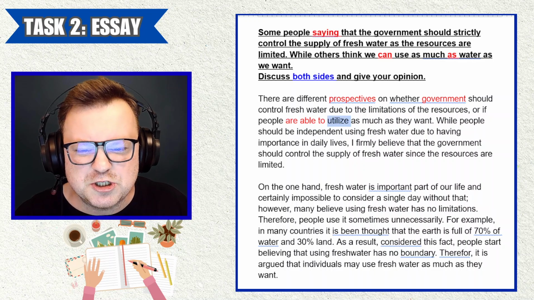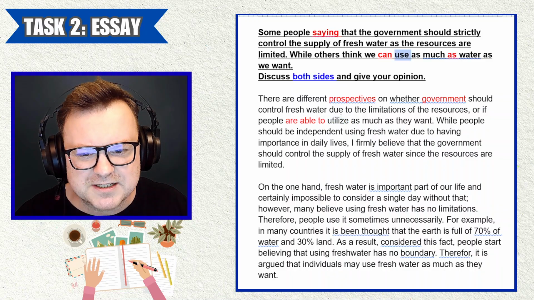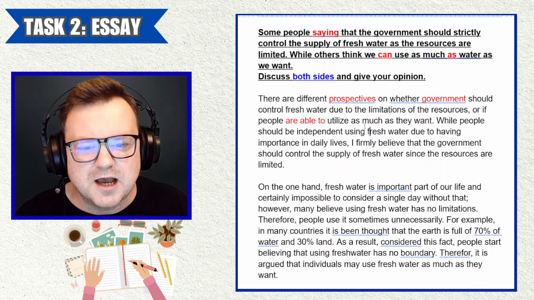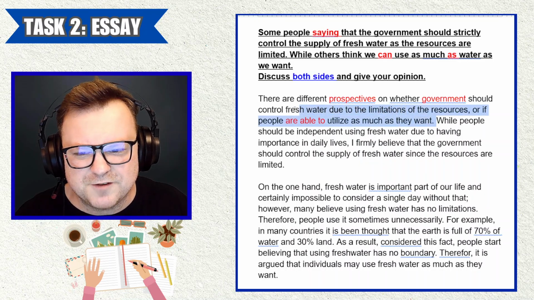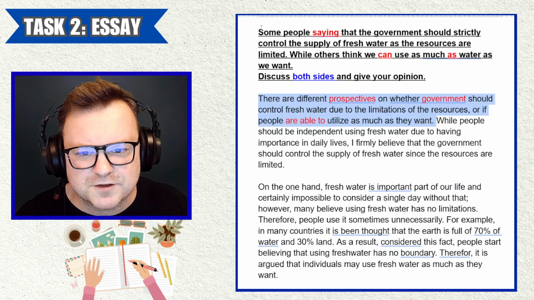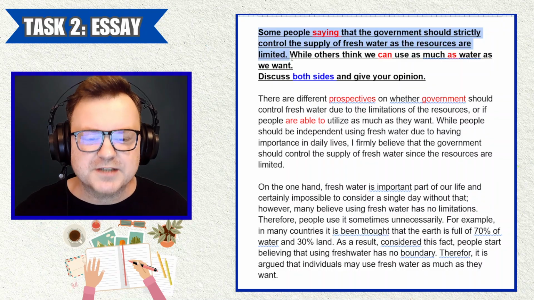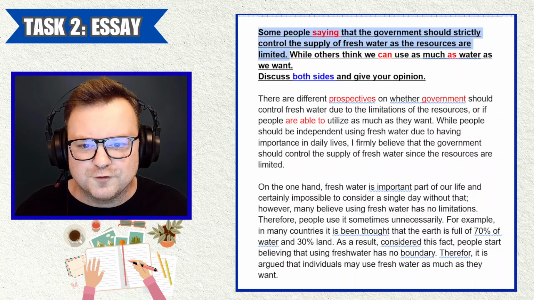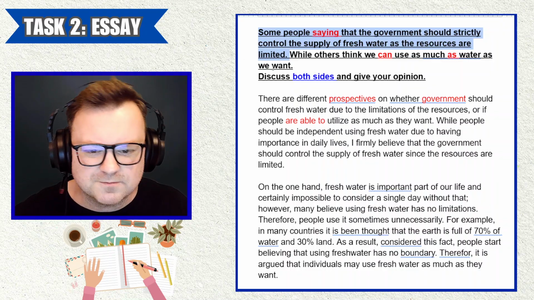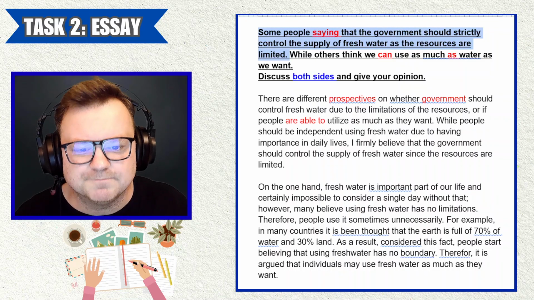Okay. To utilize, again, the candidate is just directly finding a synonym, utilize as much as they want. So it's a very mechanical paraphrase of this information, but okay, I understand there's a lot of guidance out there that says that's what you should do. Just paraphrase word for word the wording in the question. I think some background information is nice to have, but okay.